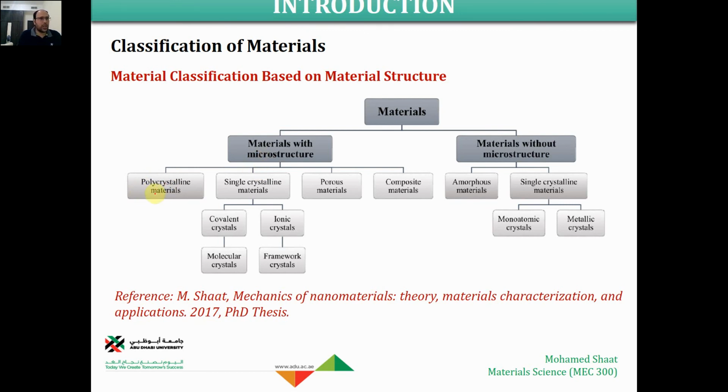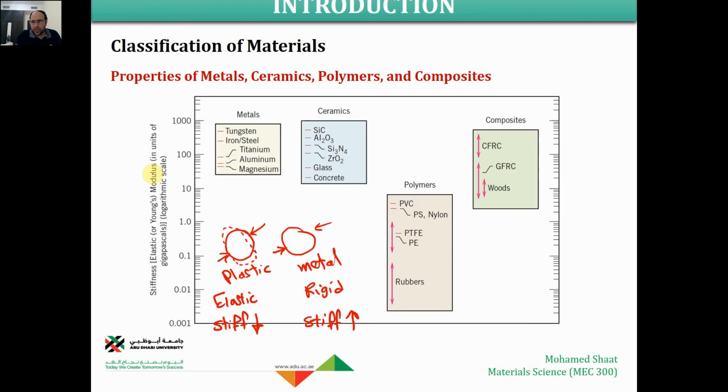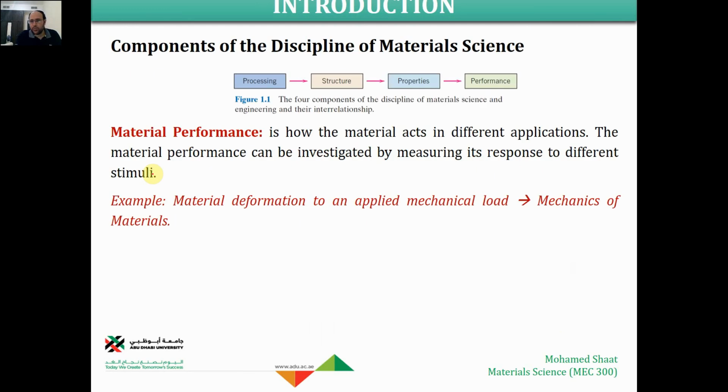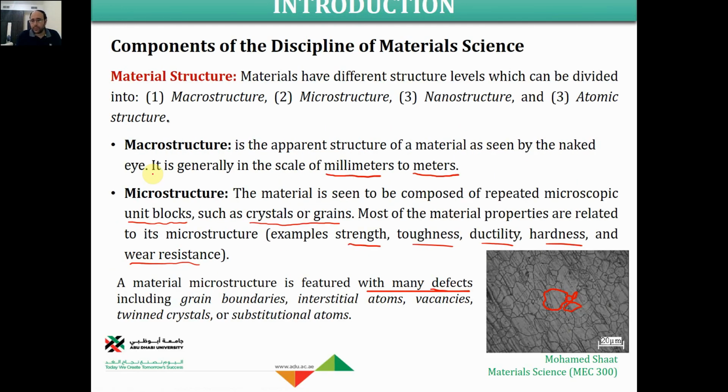Why? Because in polycrystalline, the word poly means multiple. Crystalline means that this material is composed of multiple crystals. Each one of these crystals is a single unit inside the material microstructure. You will see it if you look at it through the microscope. Typically the same as the material example that we presented in the previous video. This is one grain, and this grain is a crystal. So this is a typical example of a polycrystalline material.